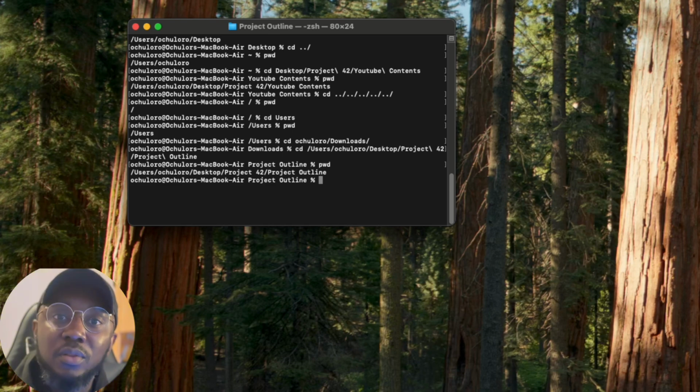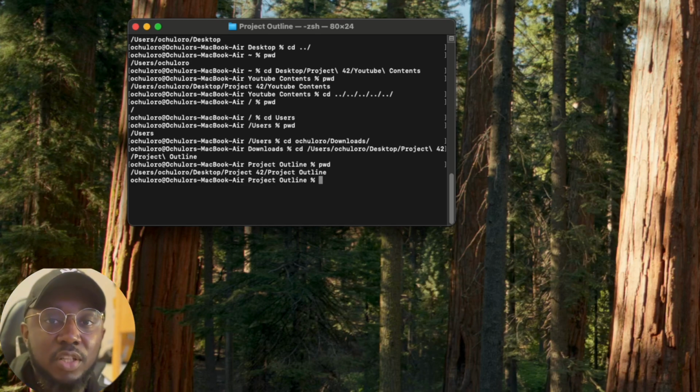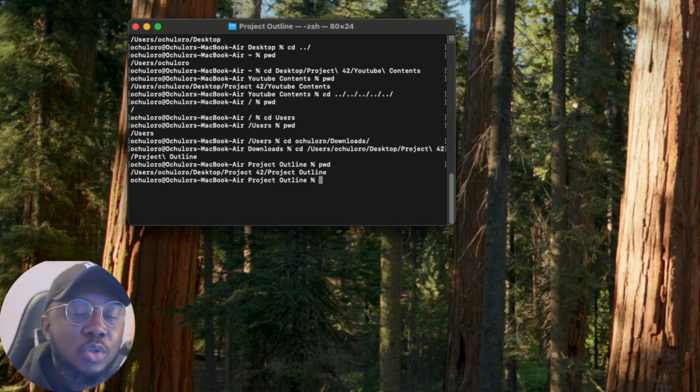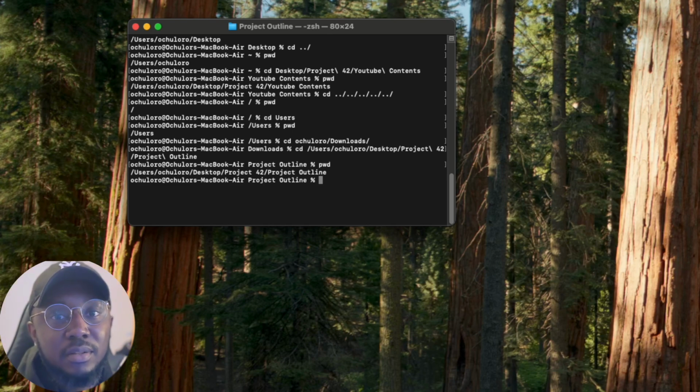So we've talked about a lot of things today. However, before wrapping it up, I'm going to show you some easy things you can do to move. Command line has a very interesting feature that enables you to have certain kinds of shortcuts. For example, we are currently at the project outline directory. What if we want to go back to Ochula without doing the relative or the absolute paths?